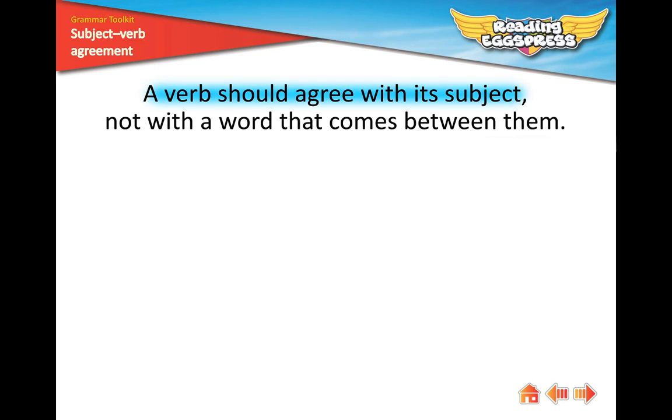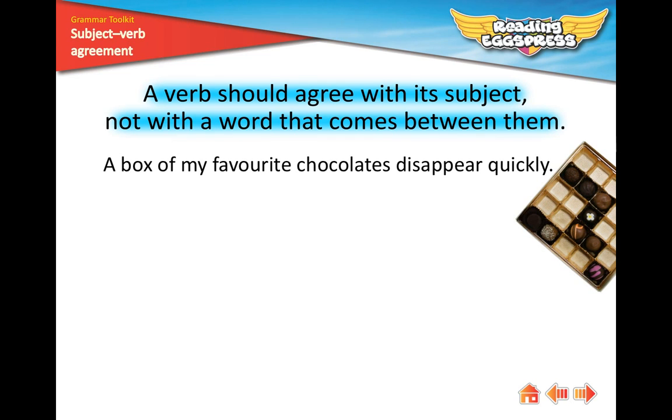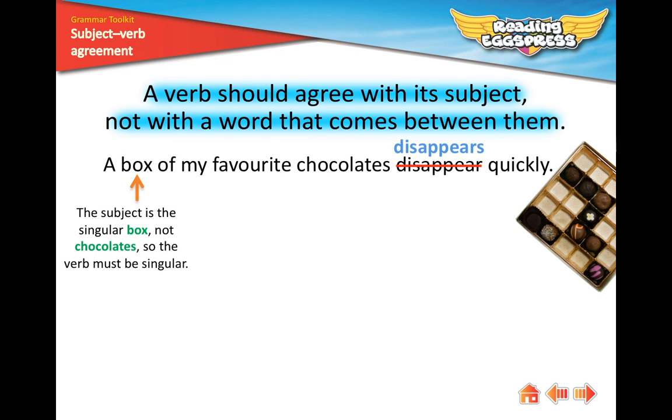A verb should agree with its subject, not with a word that comes between them. A box of my favourite chocolates disappear quickly. Disappear is incorrect. It should be disappears. The subject is the singular box, not chocolates, so the verb must be singular. The correct sentence reads, a box of my favourite chocolates disappears quickly.